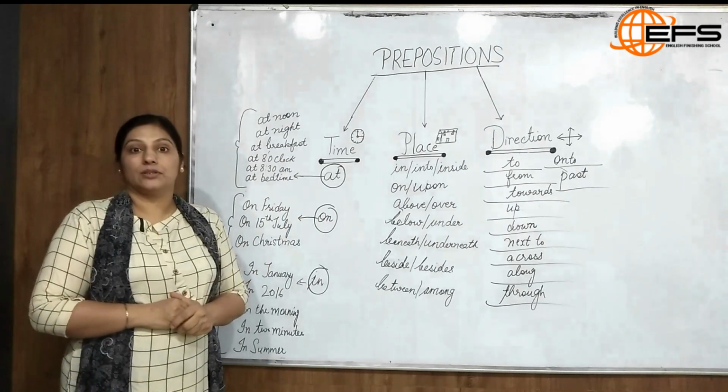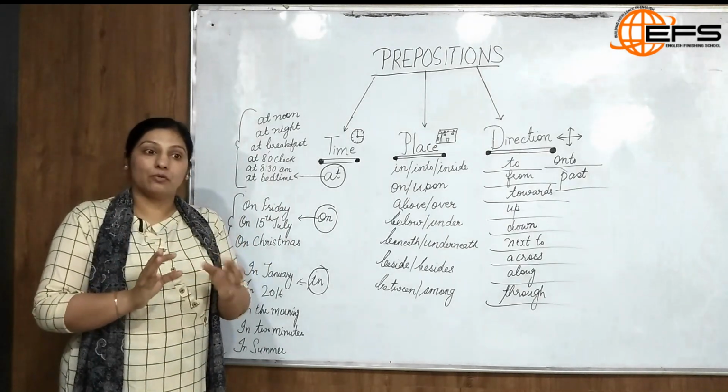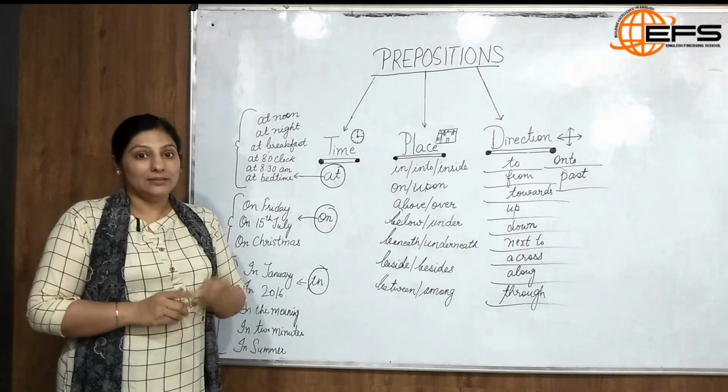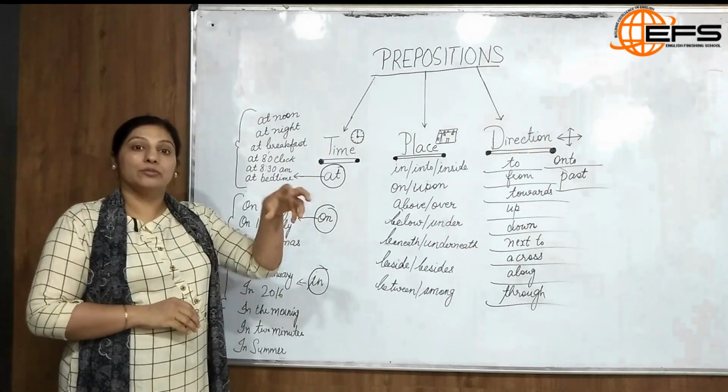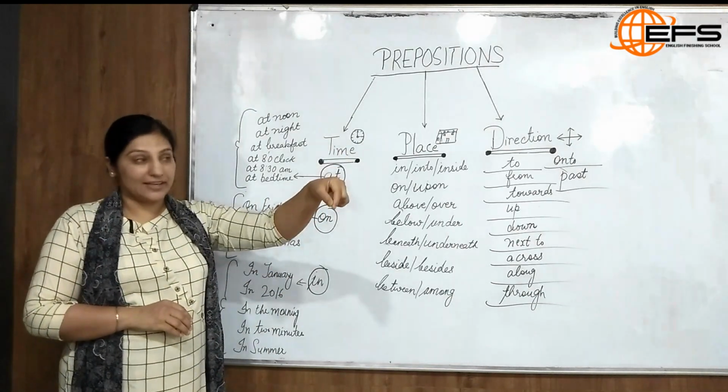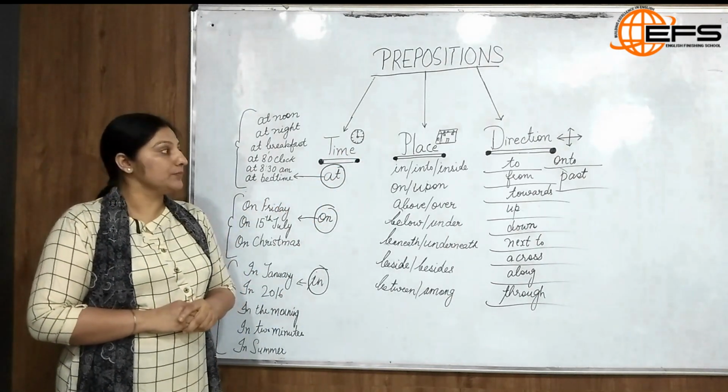Next is onto. Again in onto, the direction is involved. There is a pen on the table. Again on will be used. I threw the pen onto the table. So where the movement is involved and in a particular direction, we use onto.